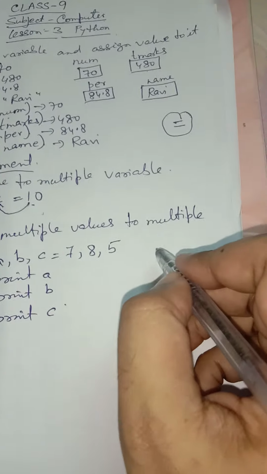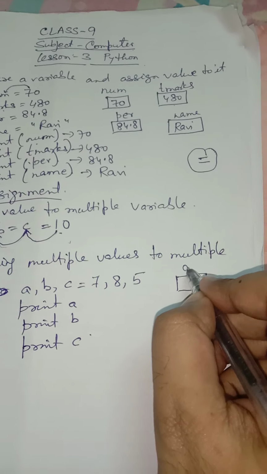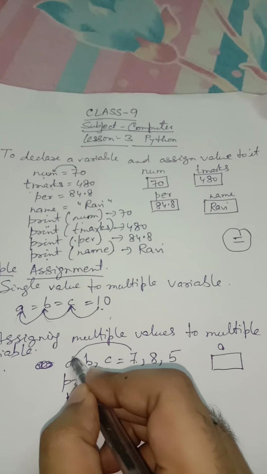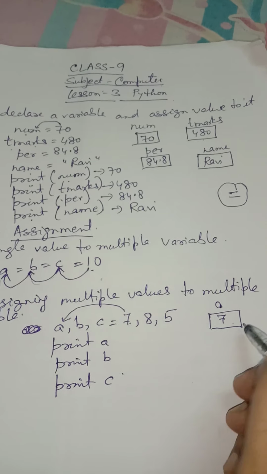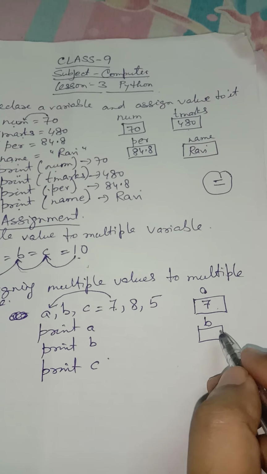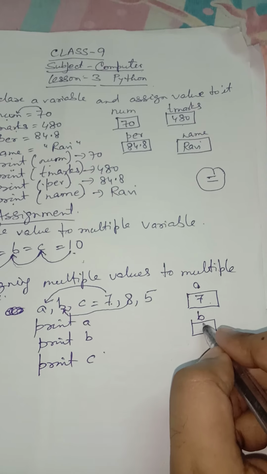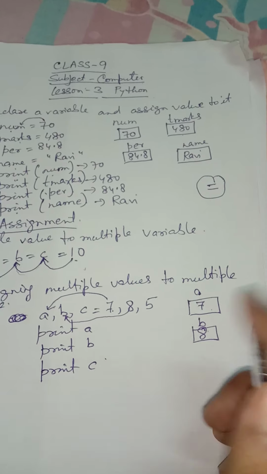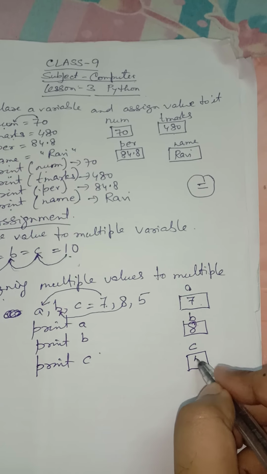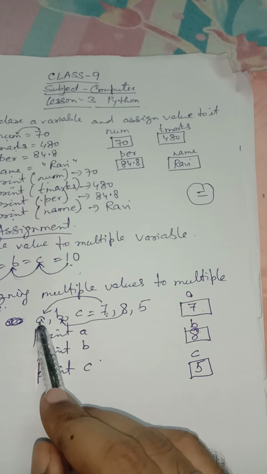So in the memory, first of all a location will be created. The name of the location will be A, and 7 will be assigned to the variable A. Now another memory location will be created. The name of the memory location will be B, and 8 will be assigned to that variable. Now again another location will be created for the variable C, and 5 will be assigned to it. This is how the multiple values are assigned to multiple variables.